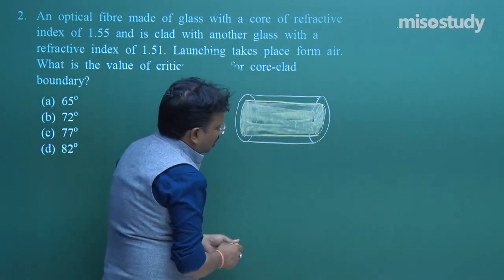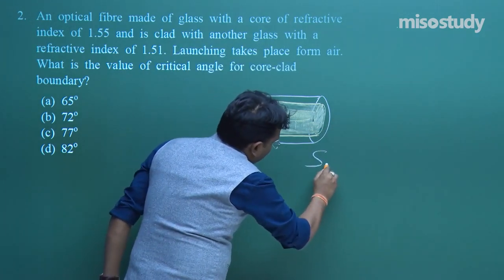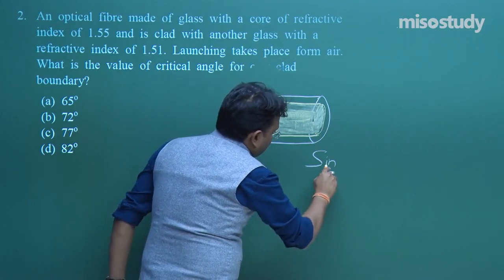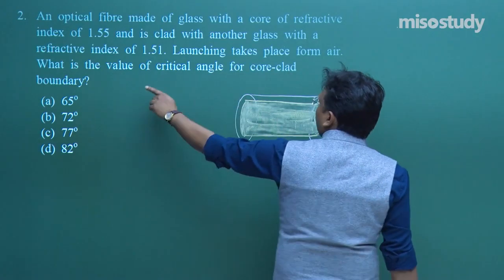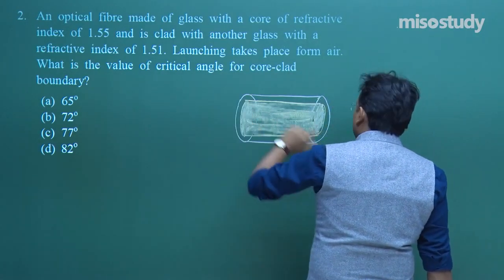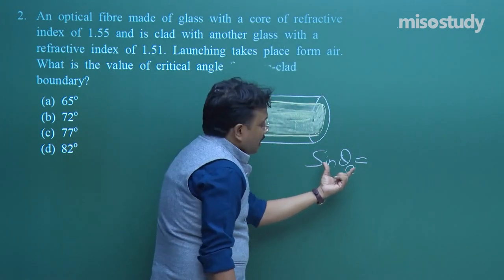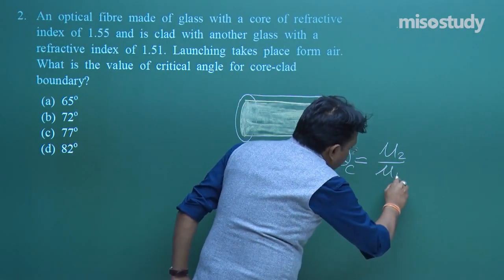So, let me write down the formula which is applicable over here, that is sin theta c, that is the critical angle. It is mentioned over here. What is the value of the critical angle? So we are trying to find out this critical angle. Sin theta c is equal to mu 2 by mu 1.